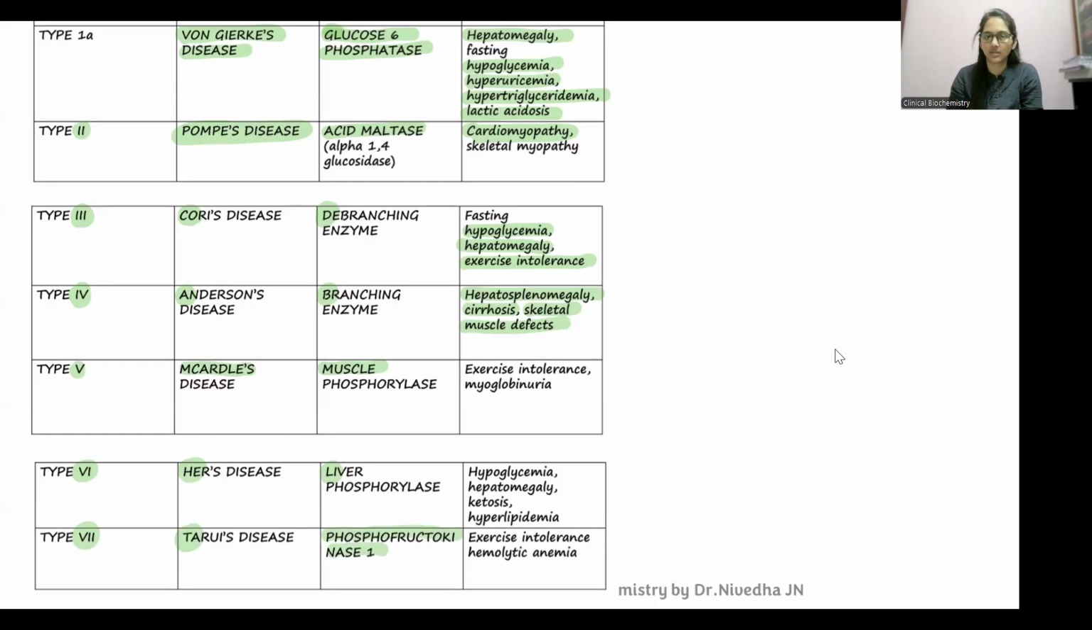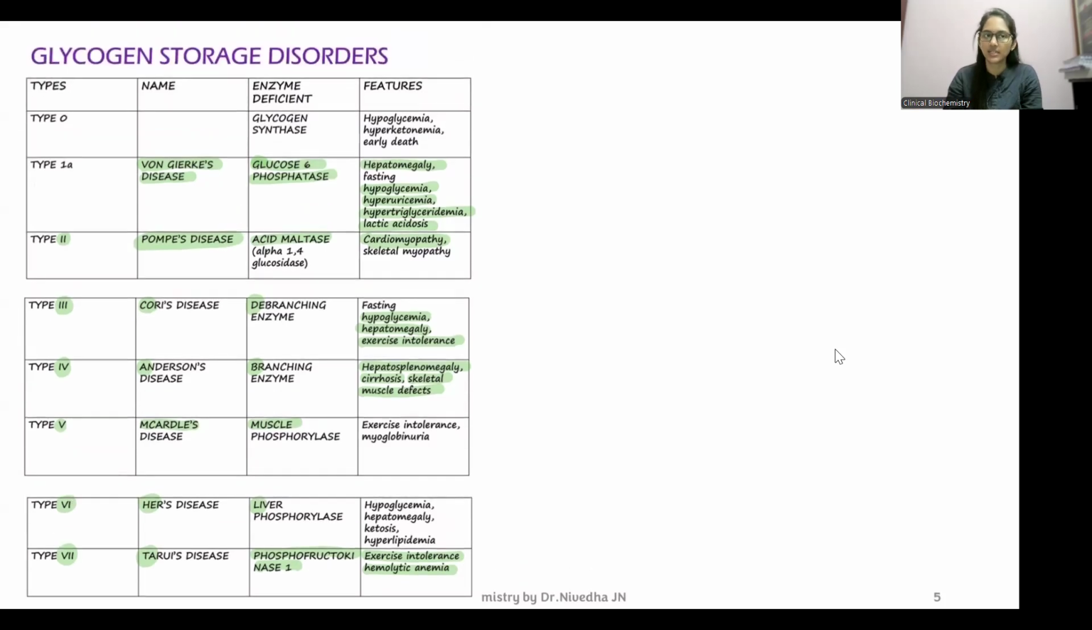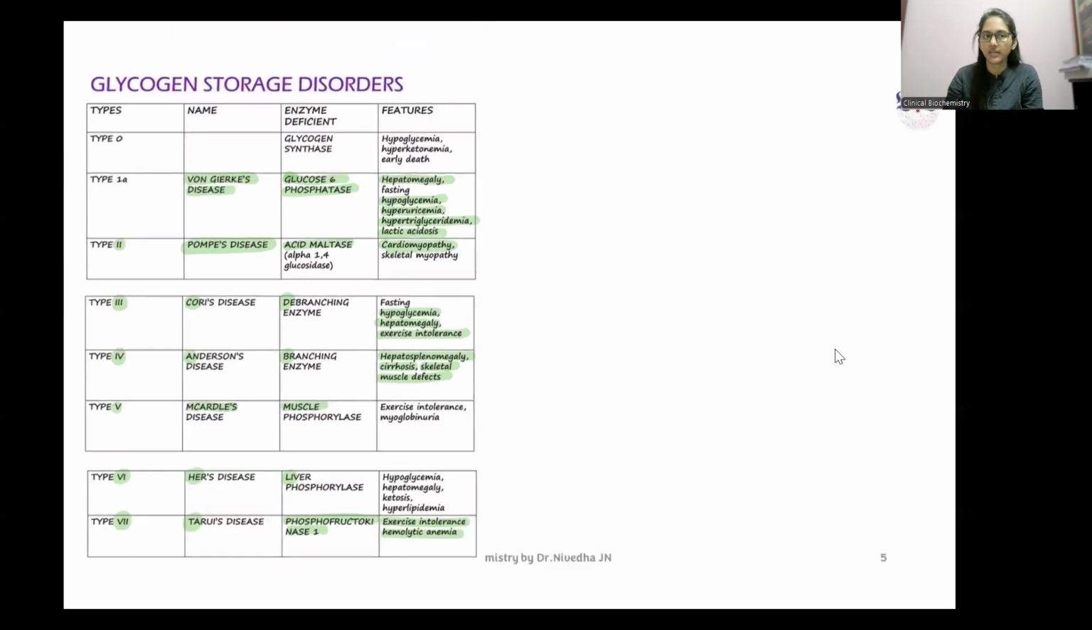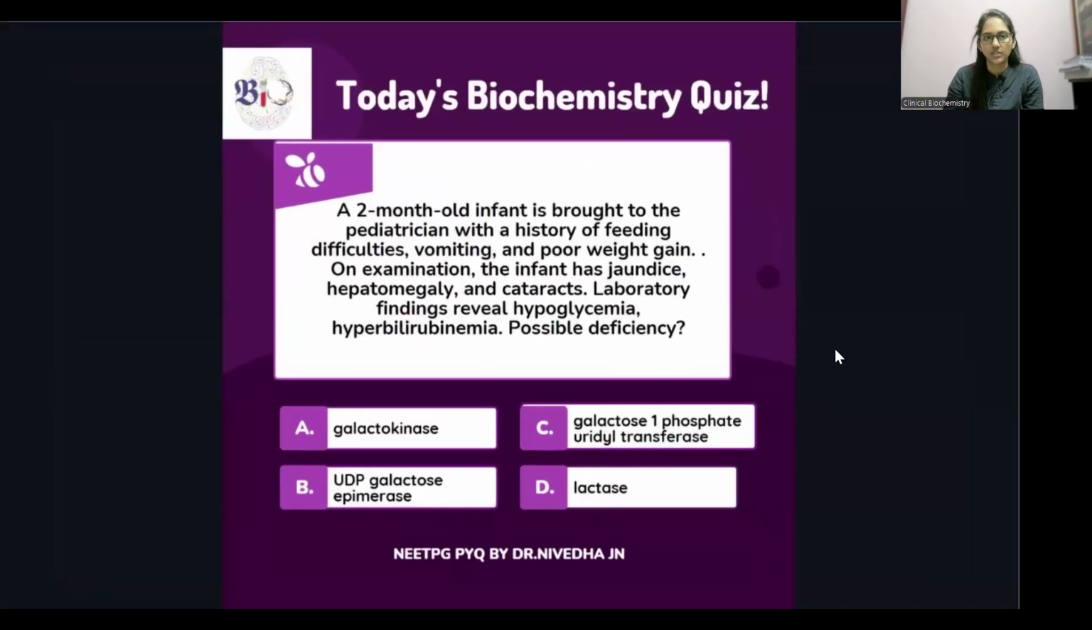So here, what is the distinguishing feature? You have exercise intolerance in addition to hemolytic anemia because it's an enzyme of glycolysis. Glycolysis is the only pathway that can give ATP in an RBC. So when this pathway gets defective, then there is hemolytic anemia. So these are the various glycogen storage disorders. We've just seen them at a glance. Moving on to the next question.